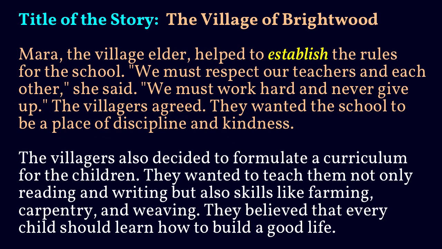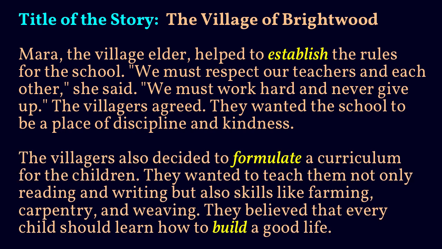Mara, the village elder, helped to establish the rules for the school. "We must respect our teachers and each other," she said. "We must work hard and never give up." The villagers agreed. They wanted the school to be a place of discipline and kindness. The villagers also decided to formulate a curriculum for the children. They wanted to teach them not only reading and writing, but also skills like farming, carpentry, and weaving. They believed that every child should learn how to build a good life.